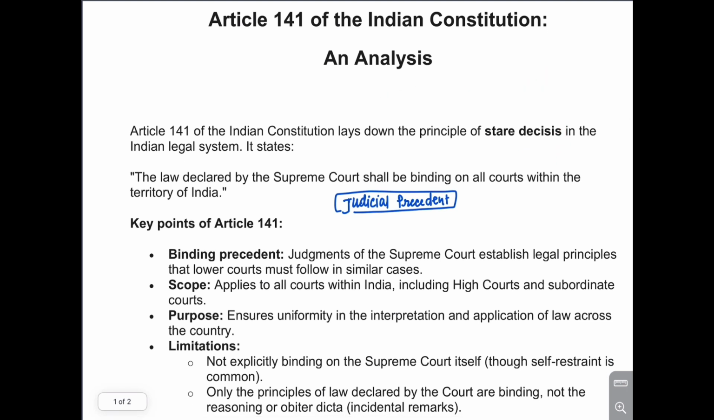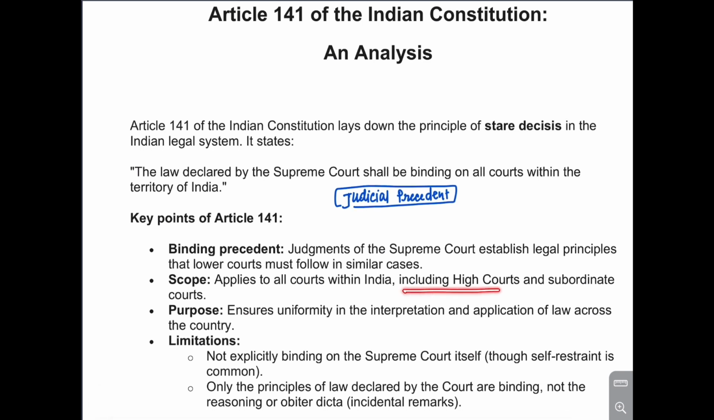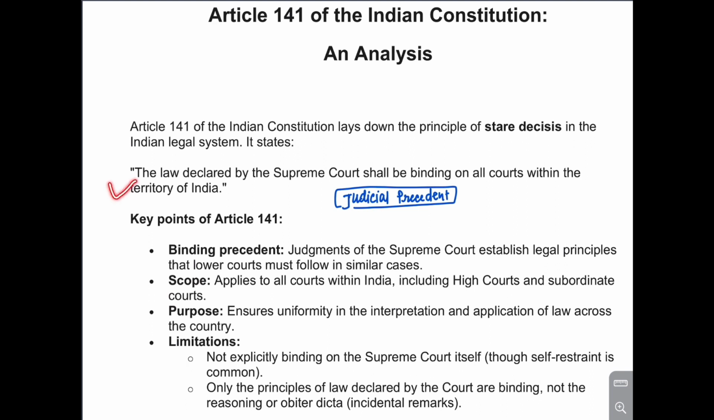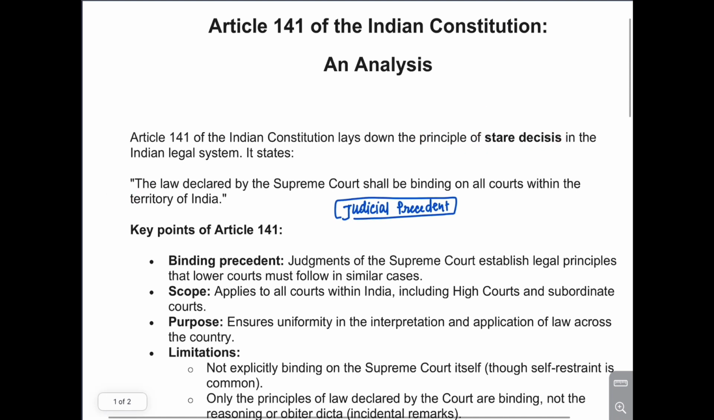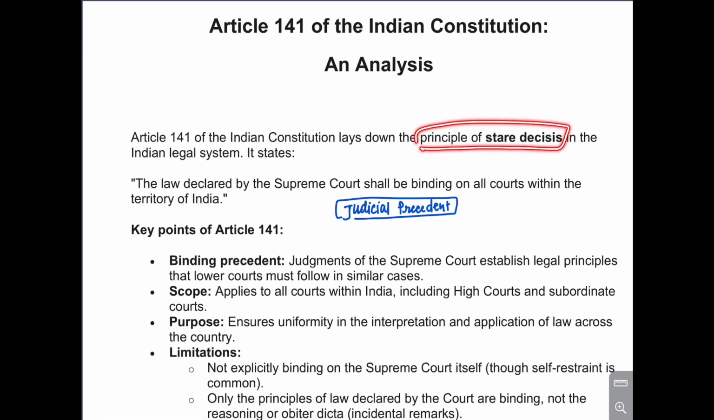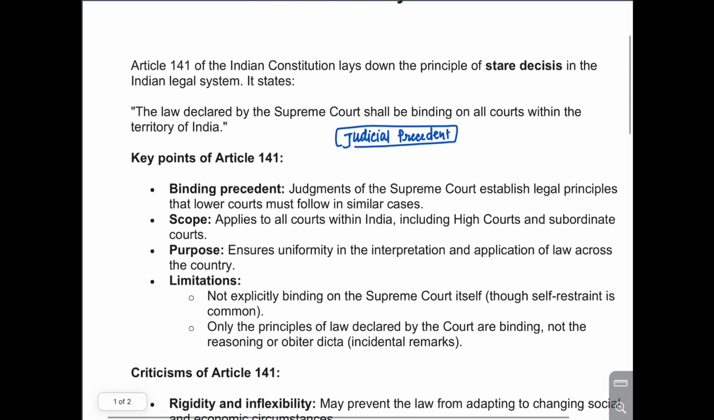So what does this mean? All other courts, including high courts and subordinate courts of India, shall follow the judicial precedent set by the Supreme Court. This article is based on the principle of stare decisis. What does this principle say? While deciding any case, whatever judicial precedent was set in the last case should be followed in a similar case. If there are similar cases, you should look at the judicial precedent set by the higher courts in order to give the judgment. This is the binding precedent: all lower courts must follow that judicial precedent in similar cases.